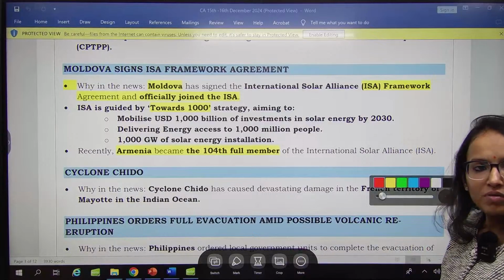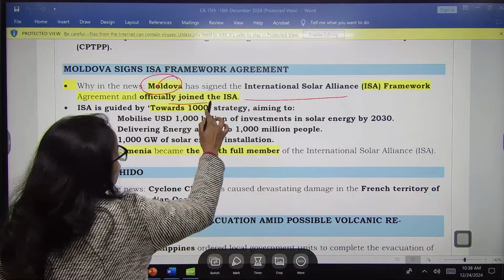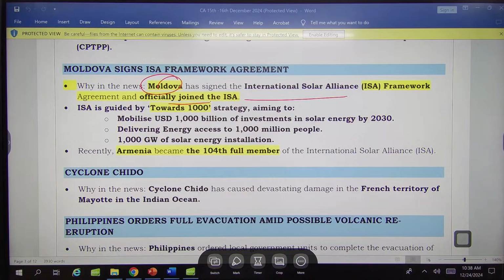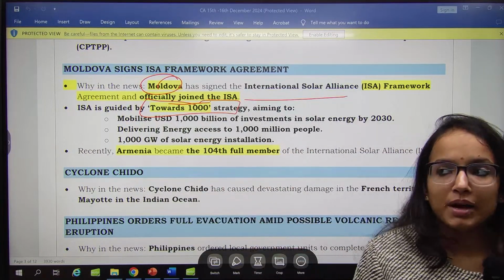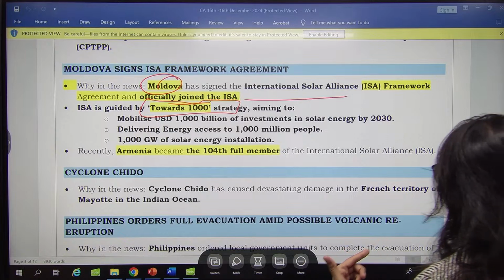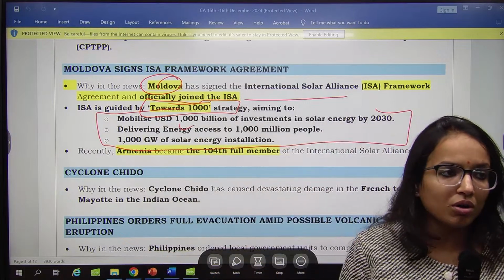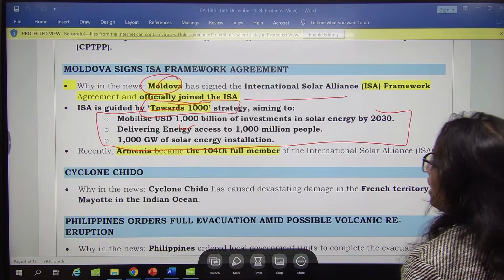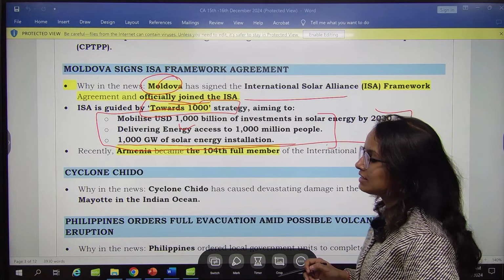Next we have Moldova, a European country. Moldova has signed the ISA framework and joined the ISA. So now Moldova is also a member of ISA and is guided by the Towards 1000 strategy. Now what is this Towards 1000 strategy? They are aiming at 3 things. First, to mobilize 1000 billion US dollars of investment. Second, to deliver energy access to 1000 million people. And third, 1000 gigawatts of solar energy installation. So remember, ISA has the Towards 1000 strategy.